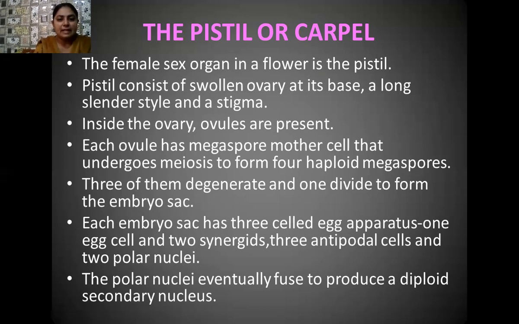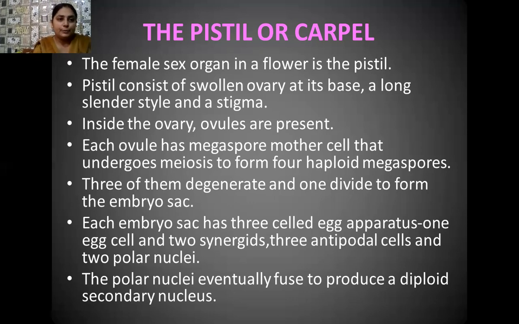When you see inside this embryo sac, the nucleus of the embryo sac divides 3 times and forms 8 nuclei. 2 of the nuclei go towards the bottom side and form the egg apparatus, having the egg cell in the center surrounded by 2 synergids, and 3 of the cells move towards the upward direction of the embryo sac, and they are known as antipodal cells. But 2 of the nuclei remain in the center, and they are known as polar nuclei. Now, the polar nuclei eventually fuse together and produce a diploid secondary nucleus having a double number of chromosomes.